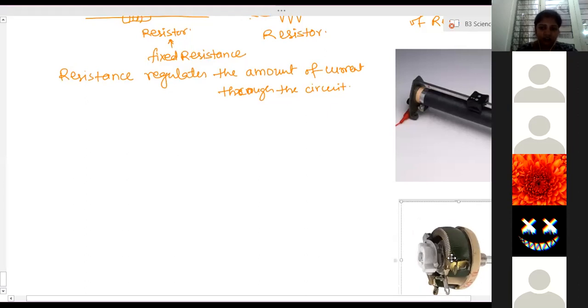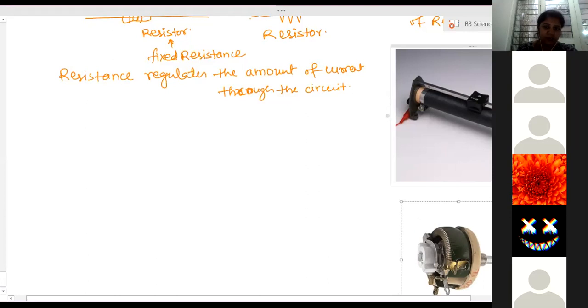So this is a small one, and in labs we use this type of rheostat. Here, the wiring has to be done. You can see the red wire and here the other wire. So two wirings have to be done, used in the socket like this. And this knob is there. Actually the nichrome wire is wound over here. You can see this black part in between, the black rod.